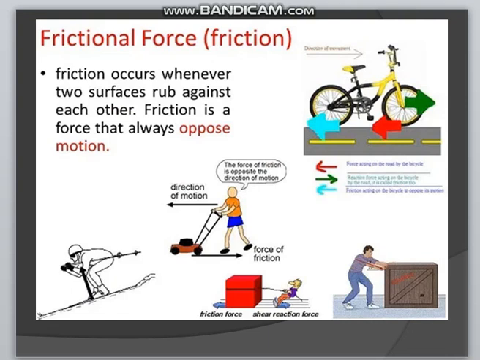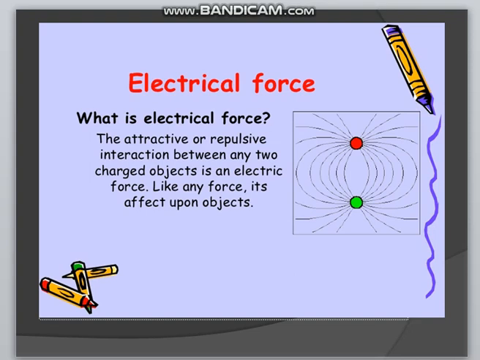The next category, which we have already discussed, is non-contact forces. The forces which do not involve physical contact between the objects, or we can say they act through the space between them. So these are the non-contact forces. Now we are going to discuss the various types of non-contact forces. In this, the first one is electrostatic force, which is also known as electrical force.